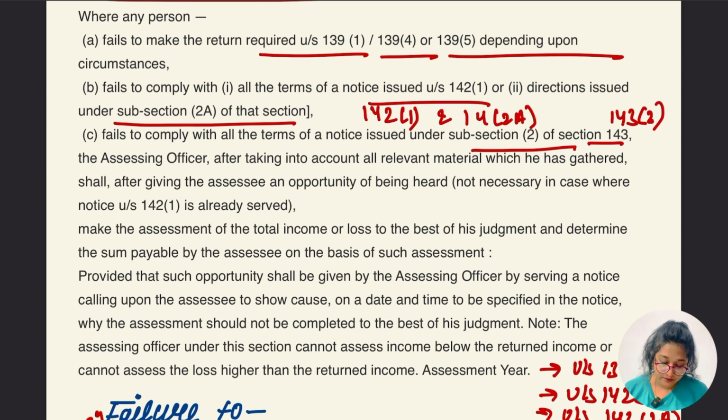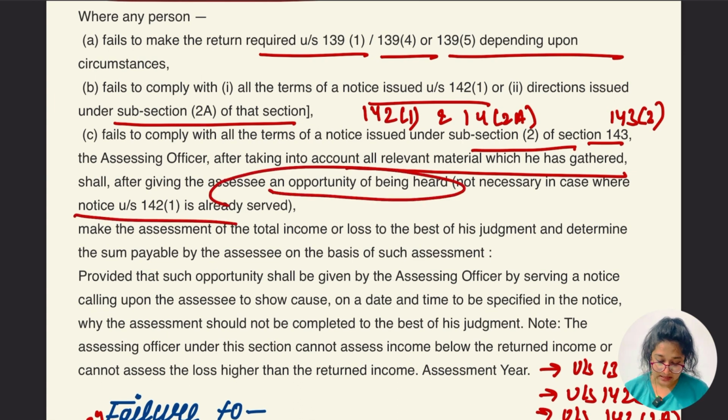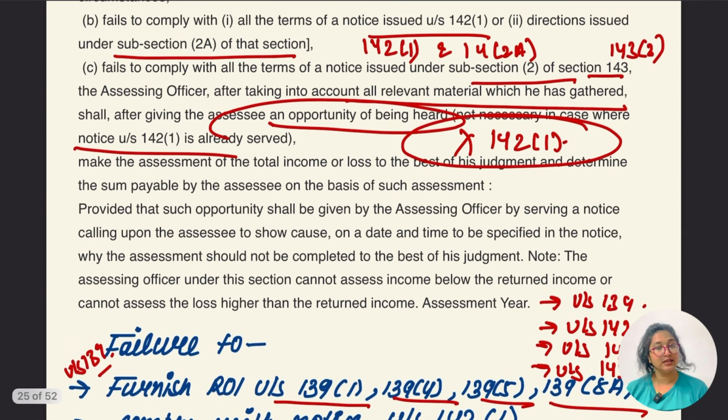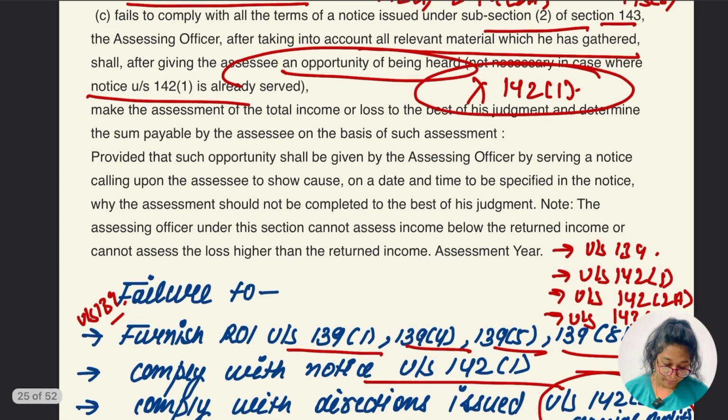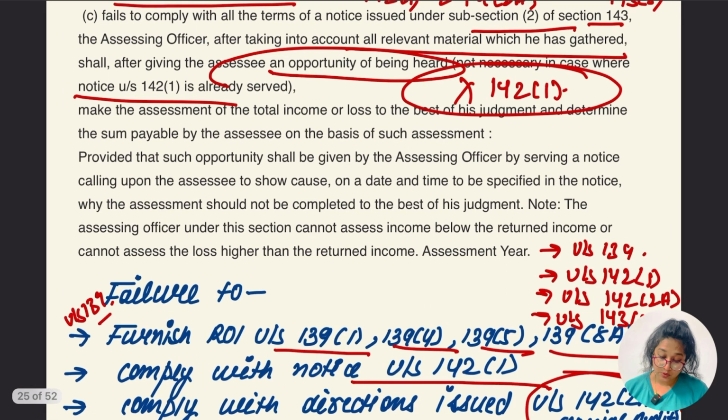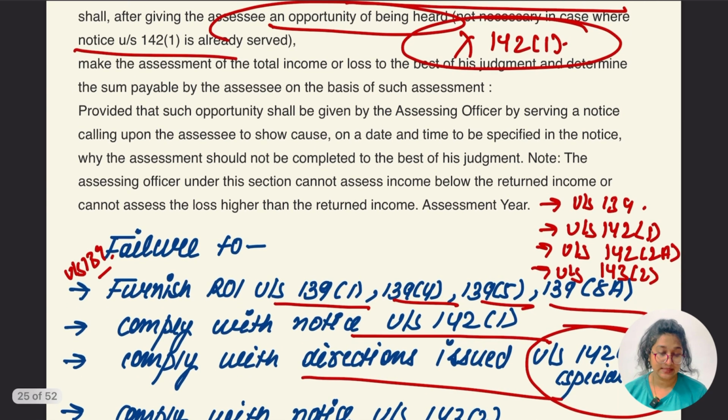The assessing officer, after taking into account all the relevant material which he has gathered, shall, after giving the assessee an opportunity of being heard, which is not necessary in case of notice under section 142 subsection 1, so in this case the opportunity of being heard is not given, while for other cases it is given, make an assessment of the total income or loss to the best of his judgment and determine the sum payable by the assessee on the basis of such assessment.